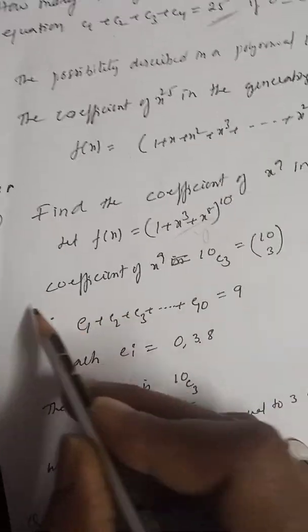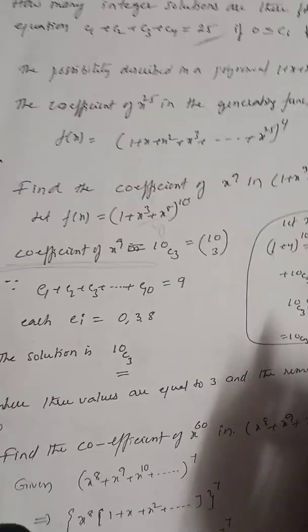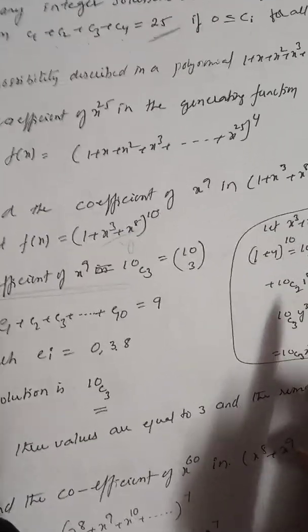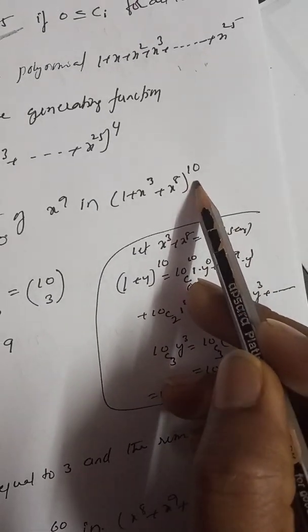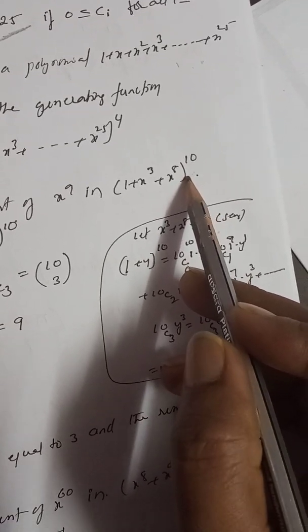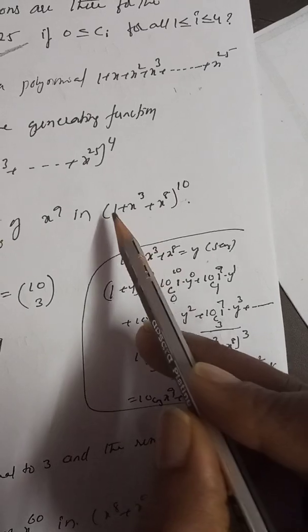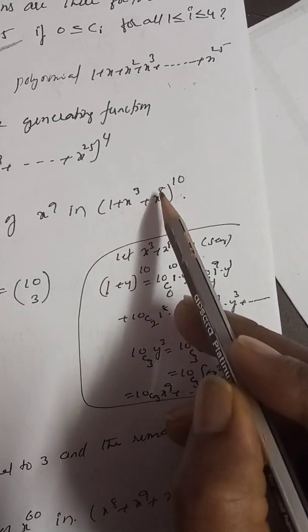Now another method to find the coefficient of x power 9 is by using components. See what is the power here? 10, right? This expression to the power of 10 means you have to consider 10 components. The first c1 plus c2 plus c3 plus so on cn, right? The first component is nothing but 1 plus x cube plus x power 8.